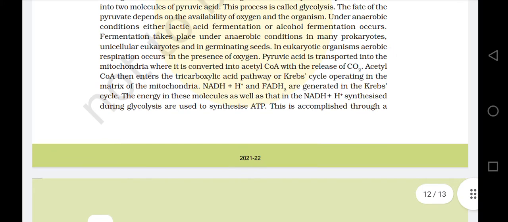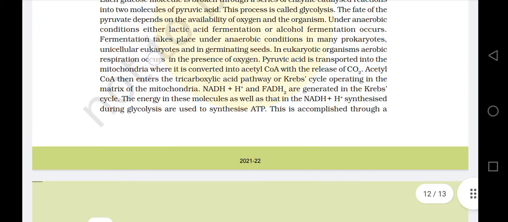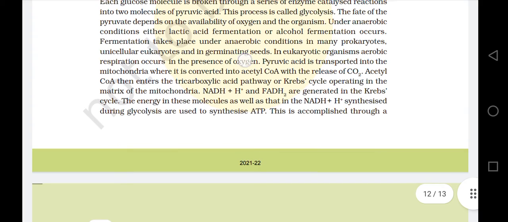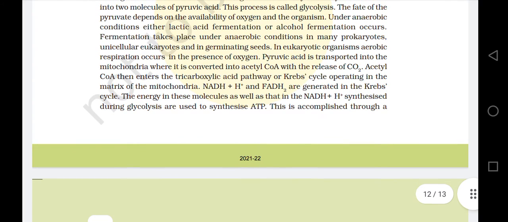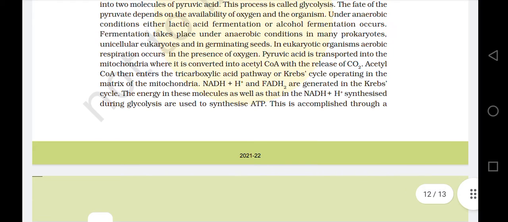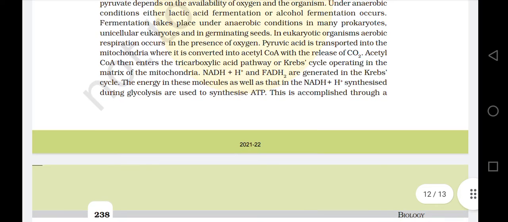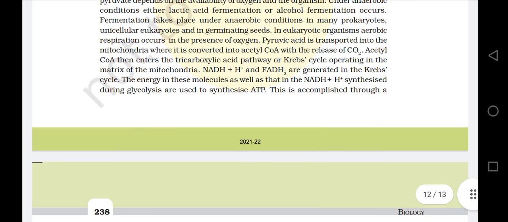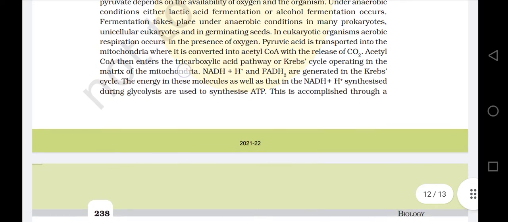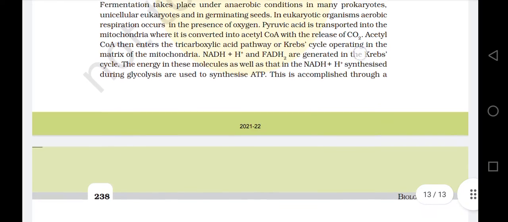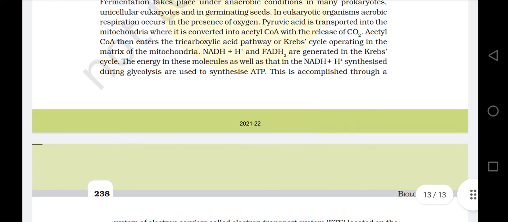In eukaryotic organisms, aerobic respiration occurs in the presence of oxygen. Pyruvic acid is transported into the mitochondria, where it is converted into acetyl CoA with the release of carbon dioxide. Acetyl CoA then enters the tricarboxylic acid pathway, or Krebs cycle, operating in the matrix of the mitochondria. NADH plus H plus and FADH2 are generated in the Krebs cycle.